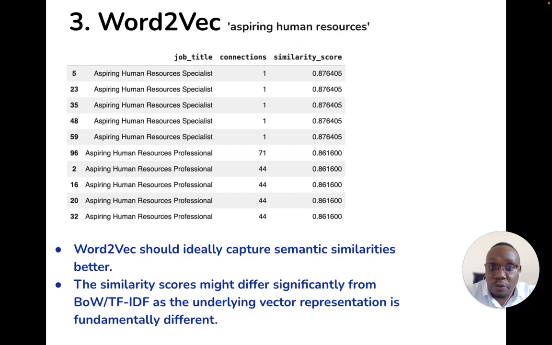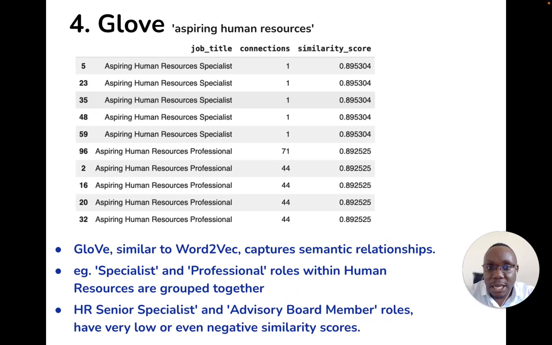We later used word2vec. Because word2vec can capture the meanings of words, the similarity scores have gone up. Remember that the scores nearest to 1 are considered the best. The cosine similarity is good, and these are the results on the search term, aspiring human resources professionals. The top candidate is number 5, up to 32 here in the top 10. So, a good improvement. And we later used GloVe, which applies the global corpus to word2vec.